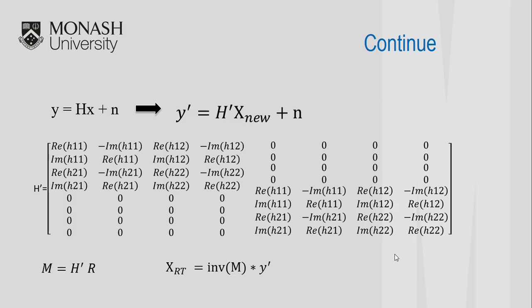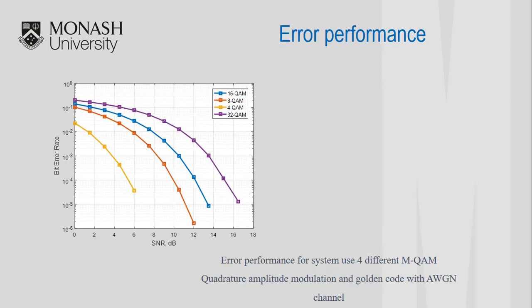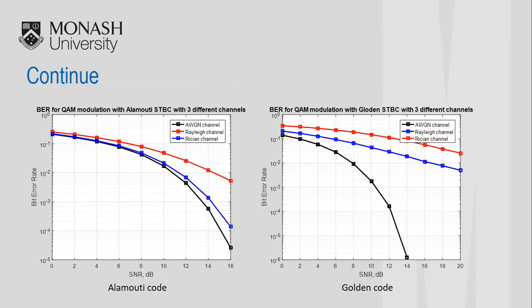So in the next part, I will talk about the error performance for the multiple input, multiple output system with the Alamouti code and the golden code based on the MATLAB running results. Then, I ran my MATLAB code for the system with the Alamouti code and the golden code in 3 different channels. Let me look at the performance for the system with the Alamouti code first.